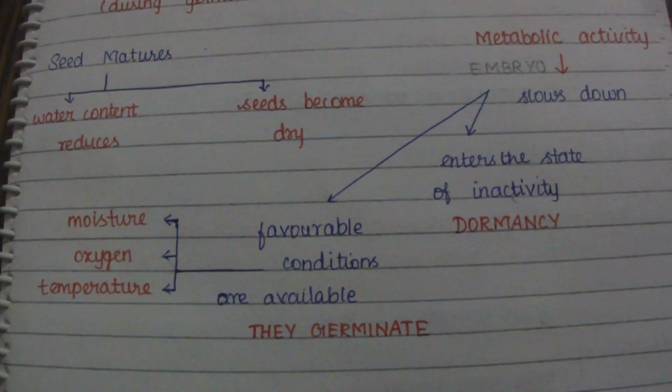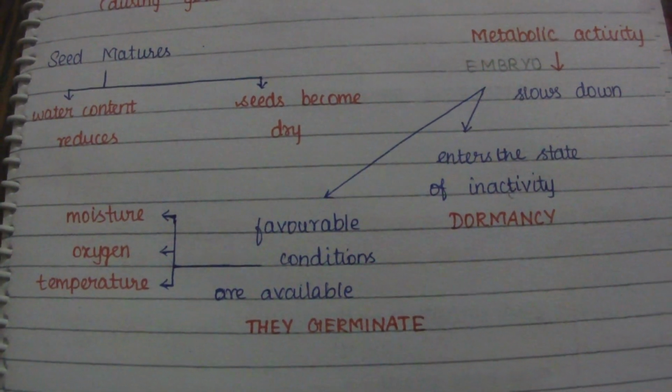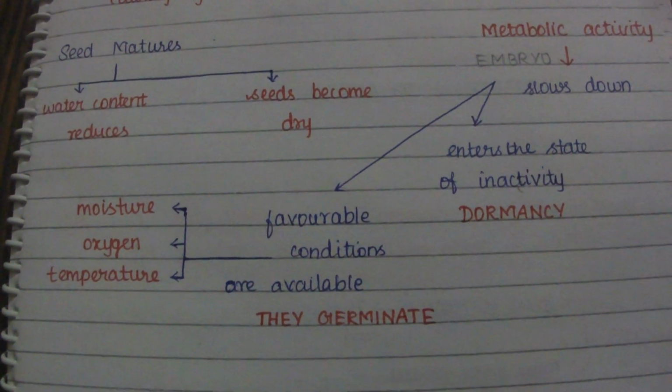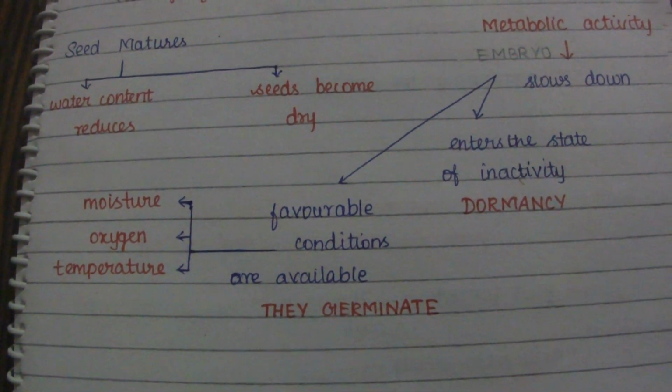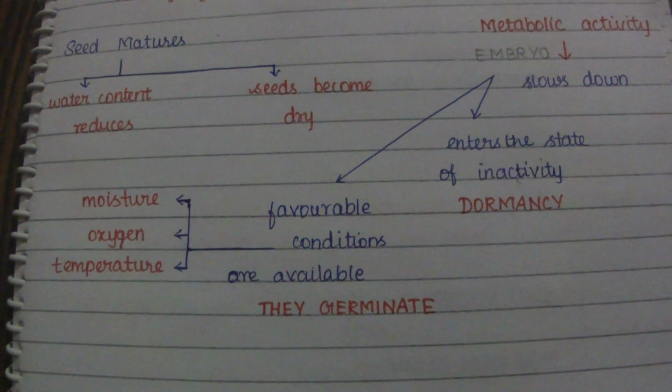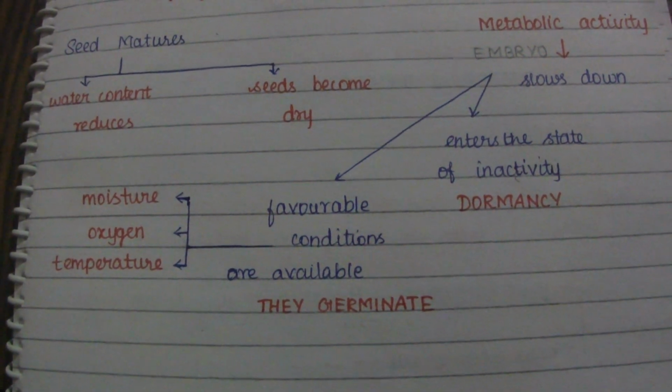The favorable conditions for the seed are moisture, oxygen and temperature. If they are favorable, then the embryo undergoes germination.